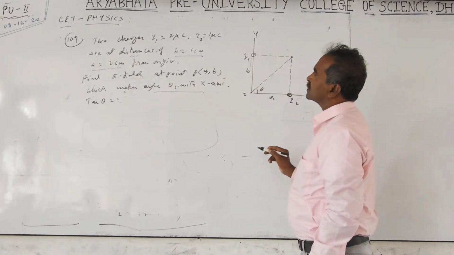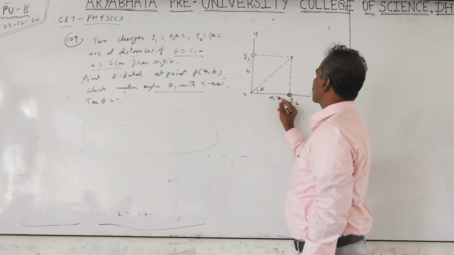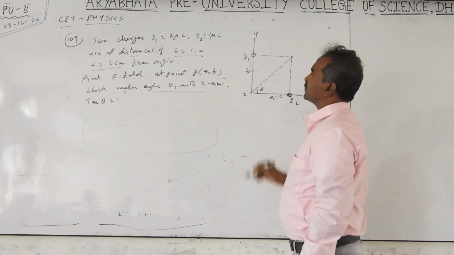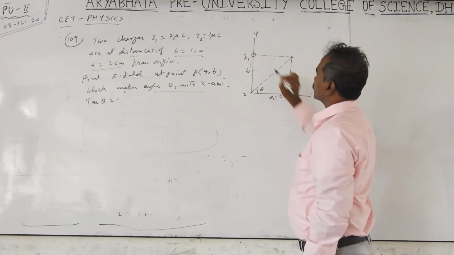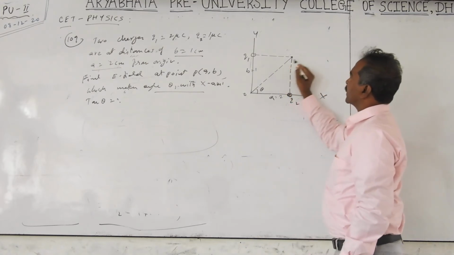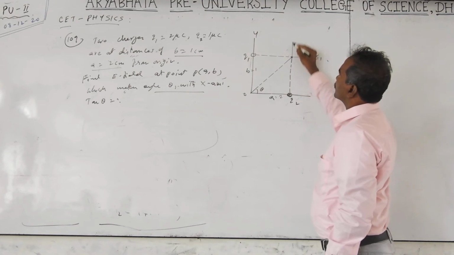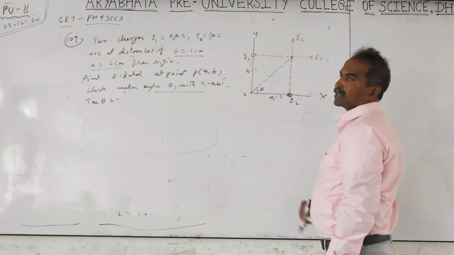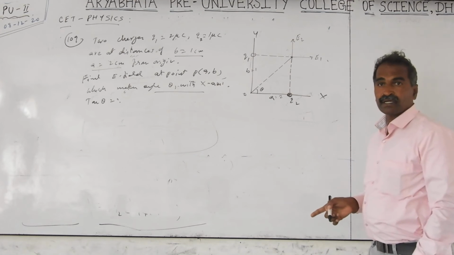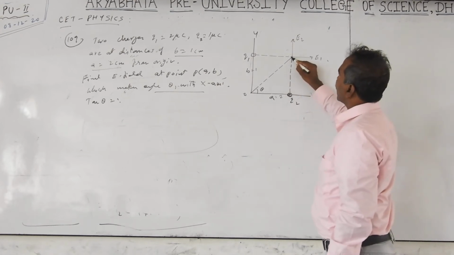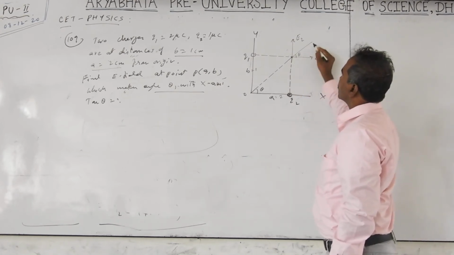A value is 2 centimeters, and B value is 1 centimeter, these coordinates. Both are given positive charges. Because of Q1, the electric field is this side, this electric field is E1. Because of Q2, the electric field is this side, that is E2. The resultant electric field is in between here, and they told that the resultant electric field makes angle theta with respect to the x-axis.